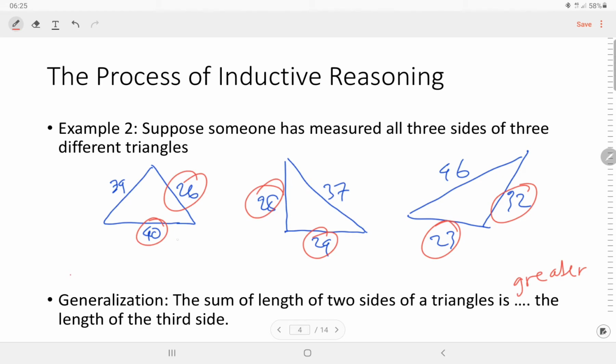We can make the generalization for all triangles because we have three different kinds of triangles. Okay, this is the process of inductive reasoning for example number 2.